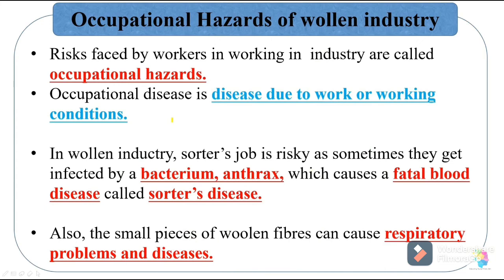What is meant by Sorter's disease? This disease is caused due to the bacterium anthrax and it is a fatal blood disease. And also small pieces of woolen fibers can cause respiratory problems and diseases.